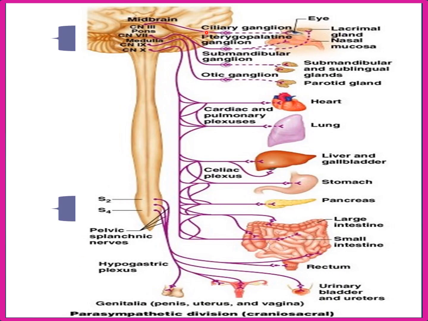These are the major terminal ganglia in the head and neck region. You can see here, this is the ciliary ganglion. It corresponds to cranial nerve 3. Next, you can see here the pterygopalatine ganglion. It is that of cranial nerve 7.